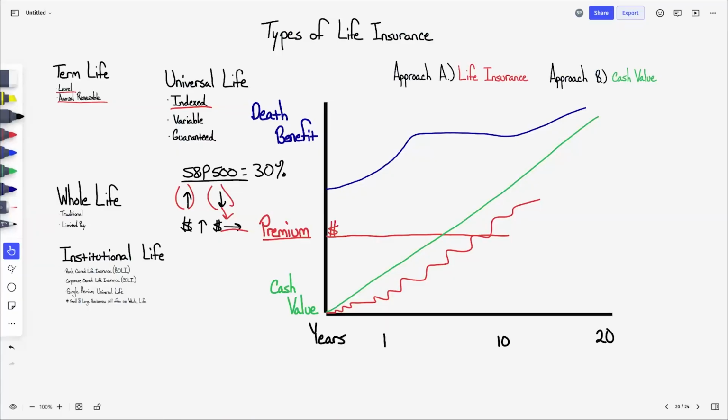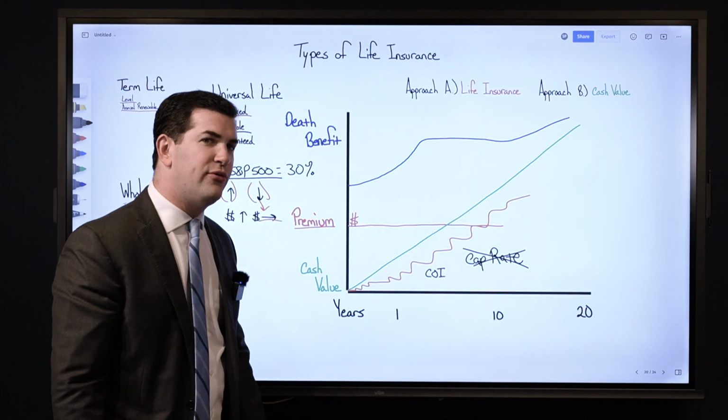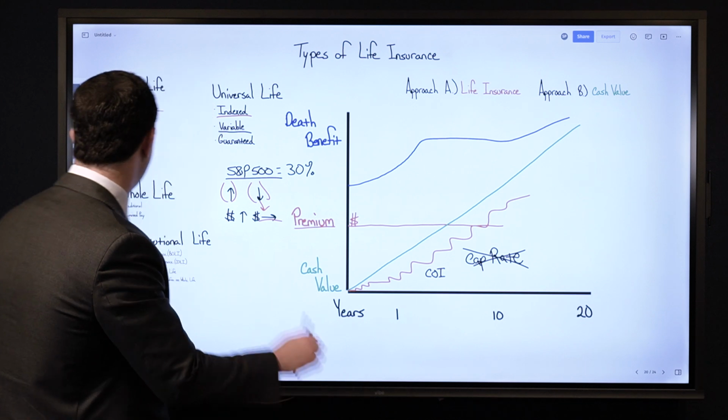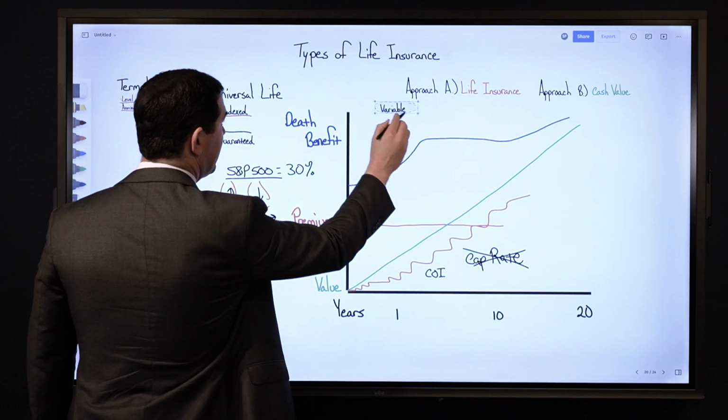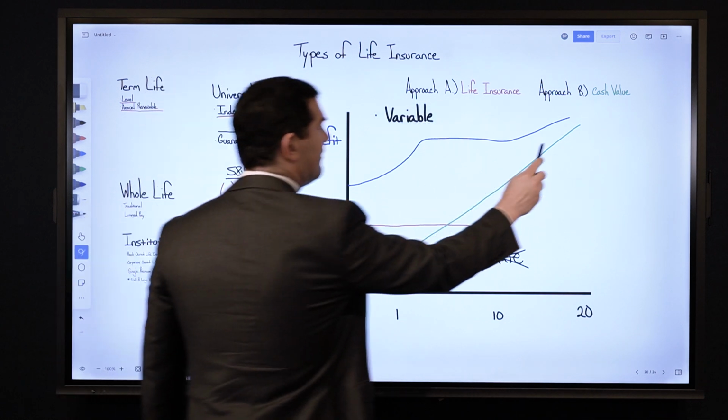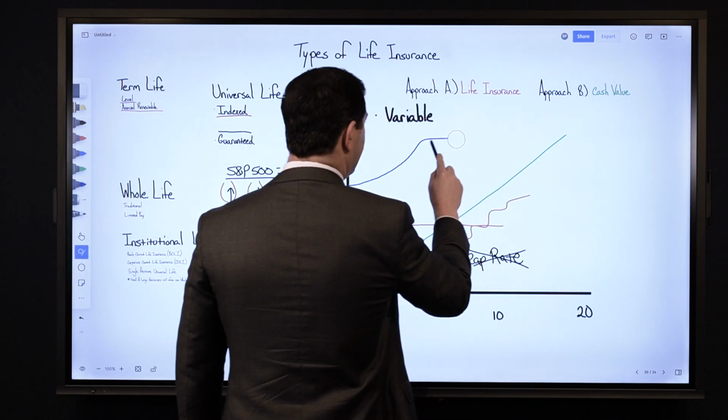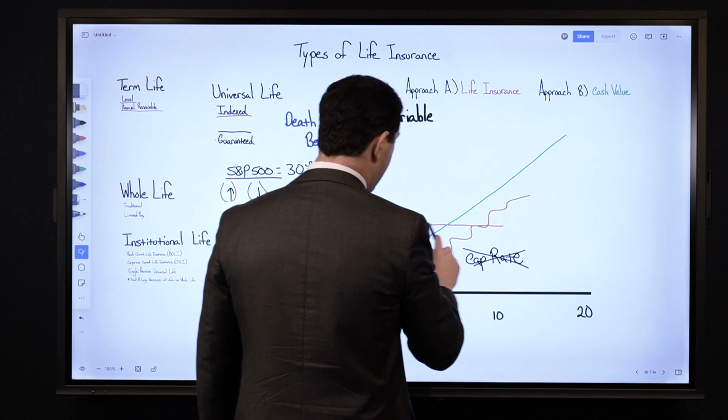All right, so next, variable universal life insurance. This is similar to indexed universal life insurance in the sense that you have an increasing cost of insurance, so the COI can go up. The difference, a big difference, is there's no cap rate, so we don't have to worry about that, but there's also no floor. So it's kind of in the product name, it's a variable policy. When you hear that, what do you think of? Well, it's variable. My money can go up and my money can go down, which is true.